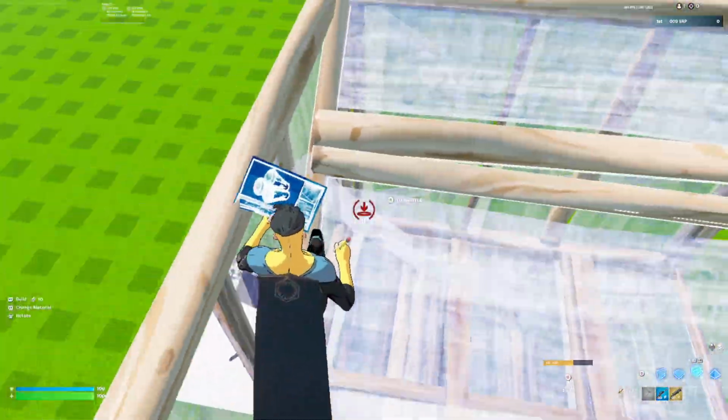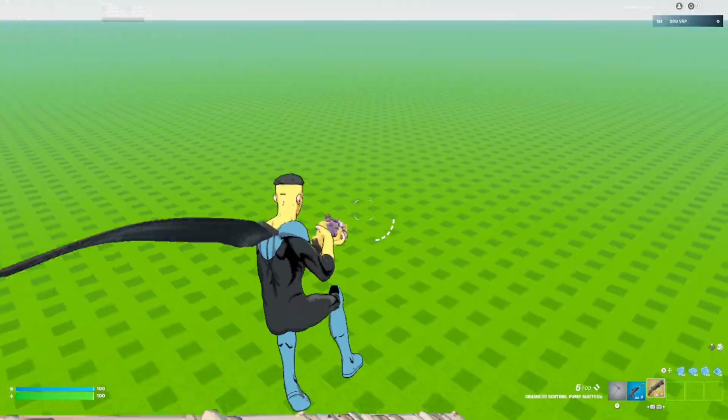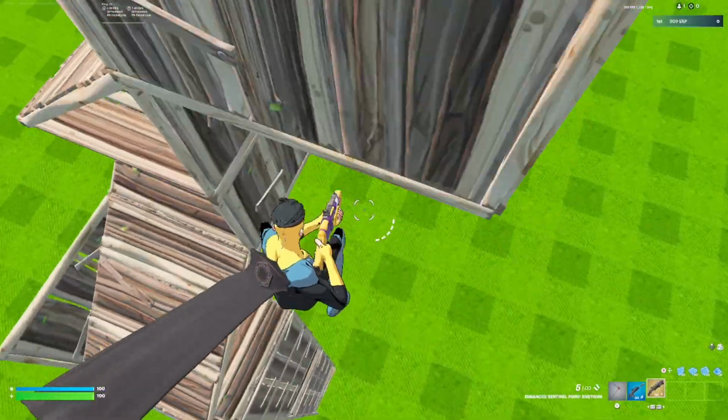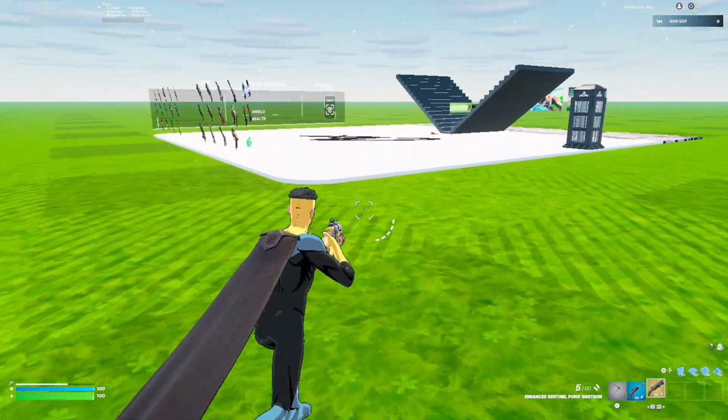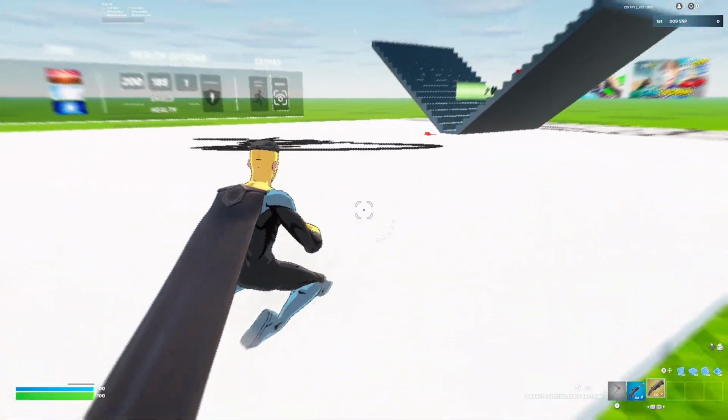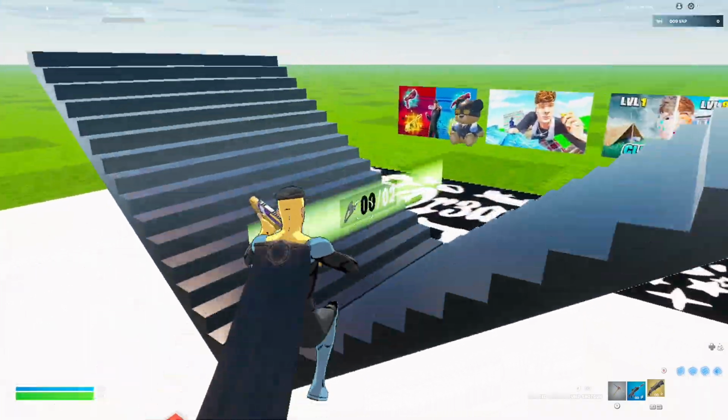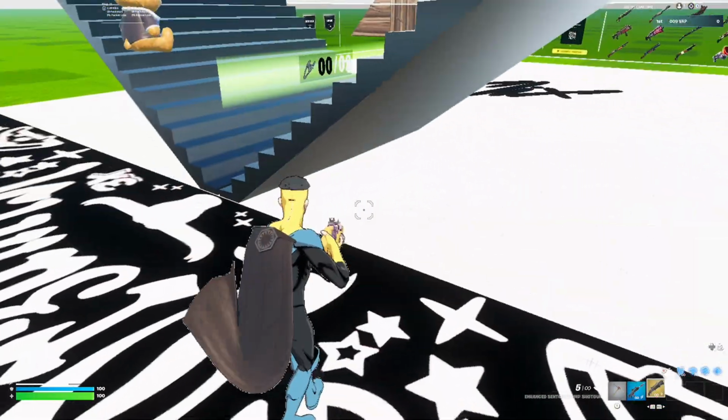And that's pretty much it, guys. You just get a lot more FPS. And I'm doing this on a 4060, so I'm getting pretty decent FPS on Fortnite. 200 to 300 FPS. That's not bad in my opinion.